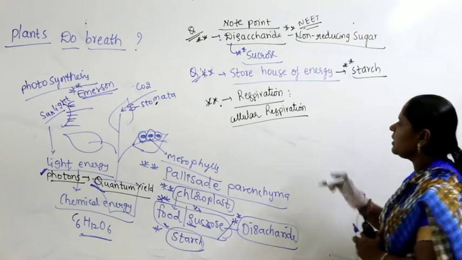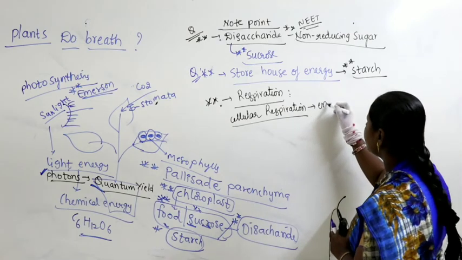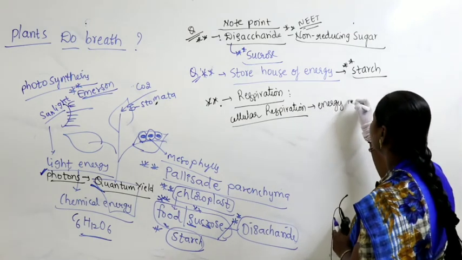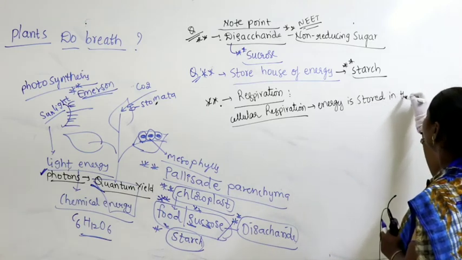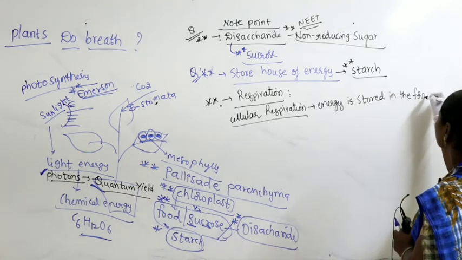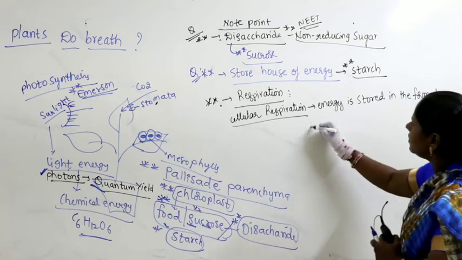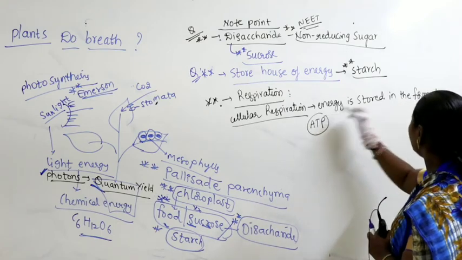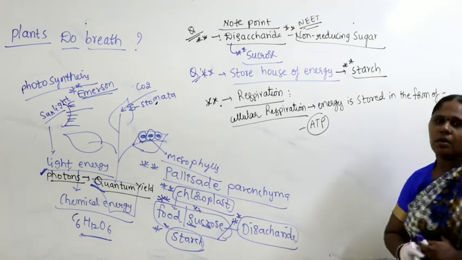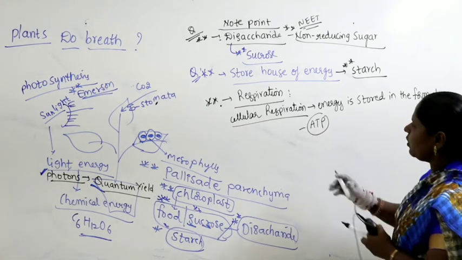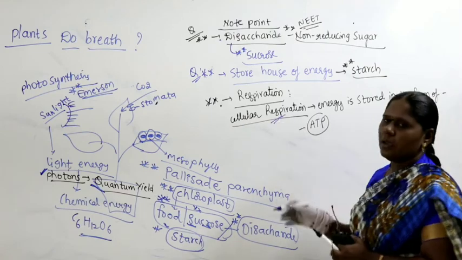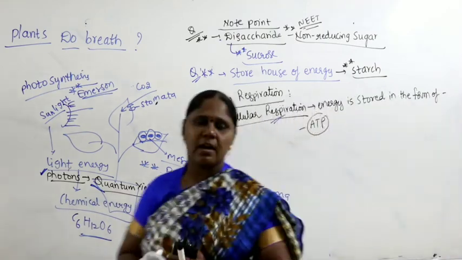The cellular respiration, what is produced here is energy. Energy is stored in the form of ATP. It is stored in the form of ATP. Right? Now what is ATP? So how do we get energy in cellular respiration?